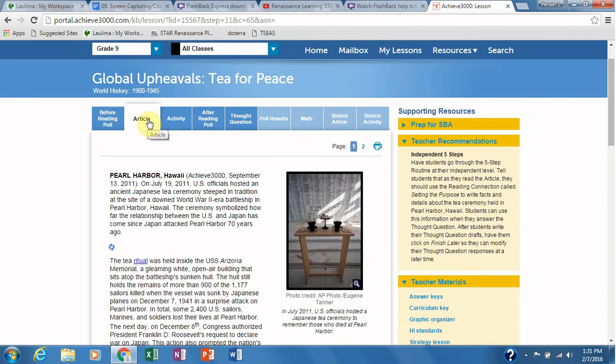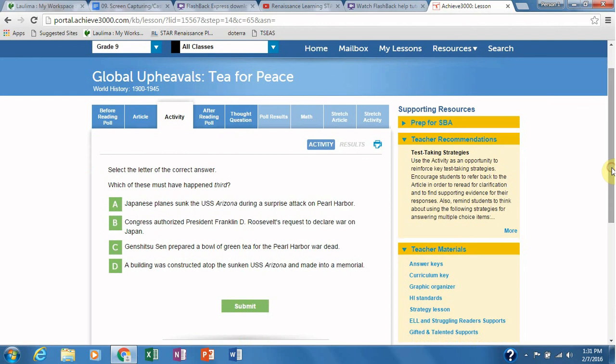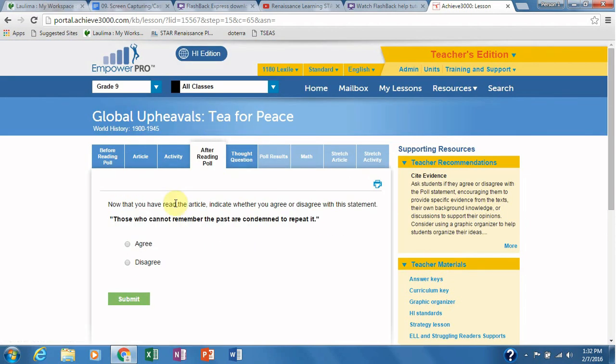Once you've read the article, you want to go into activity. In the activity, you're going to have about 10 questions to answer, and the goal is to get at least 75% correct on the first time. Once you have answered all of your questions, it will give you the results, how you did, and you'll find out your percentage correct. Then you just go to the next poll. The after reading poll to answer now.